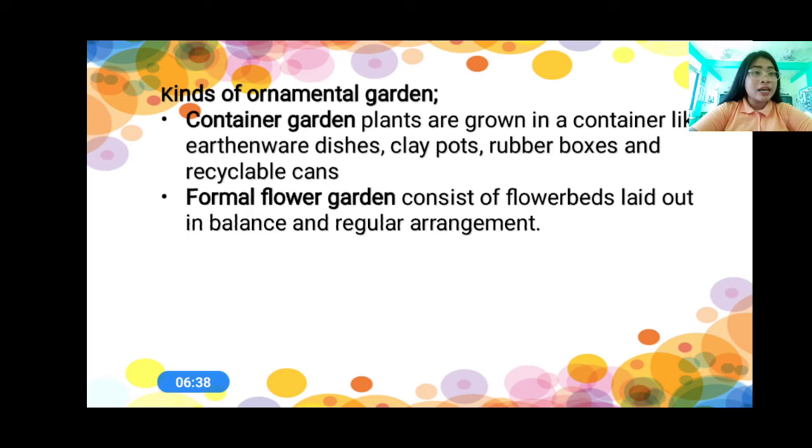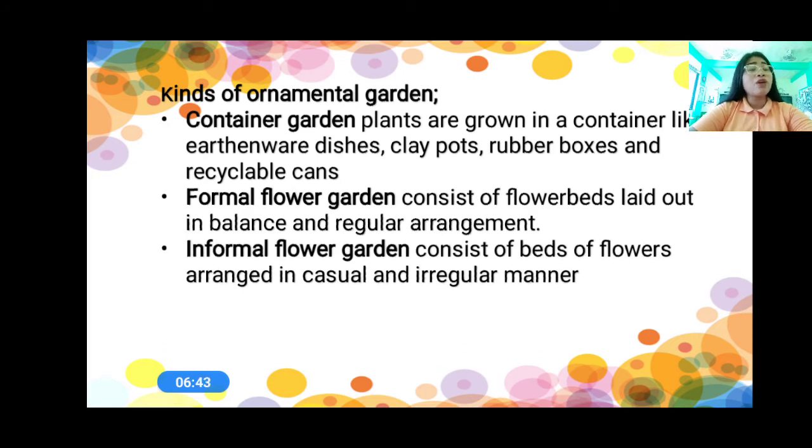Do you understand? Okay, very good. And then we have the informal flower garden. If we have formal, of course, we have the informal. Here, it consists of beds of flowers arranged in a casual and irregular manner. If in the formal flower garden we have balanced and regular arrangement, in the informal flower garden the flowers are arranged in a casual or irregular manner.